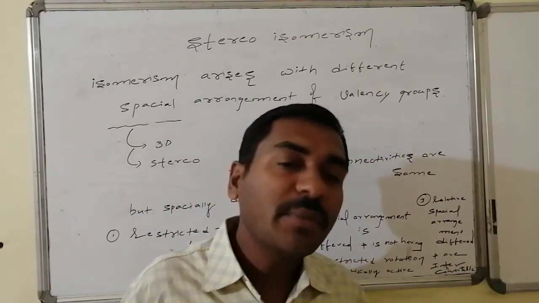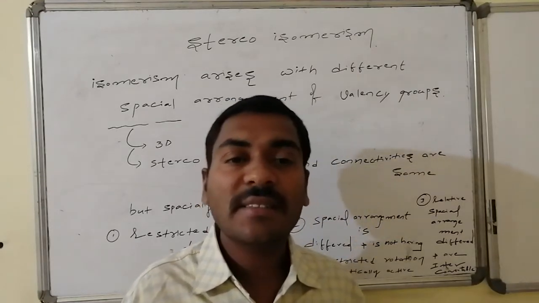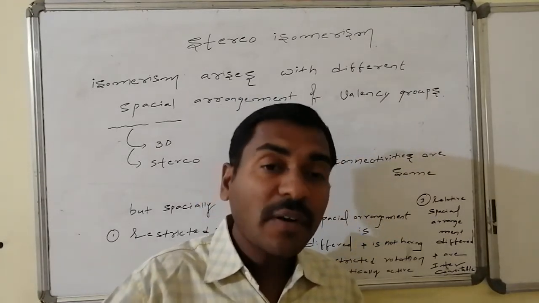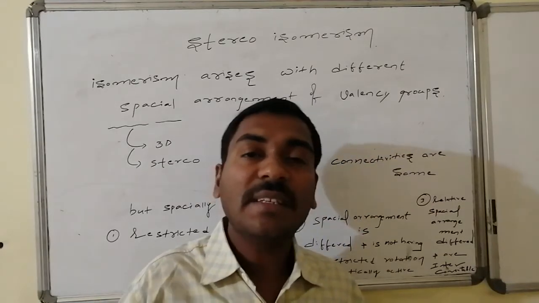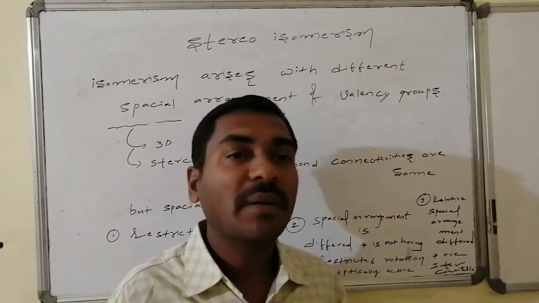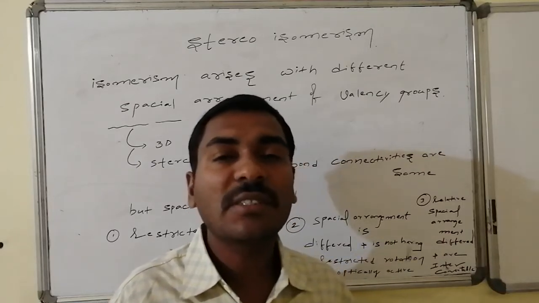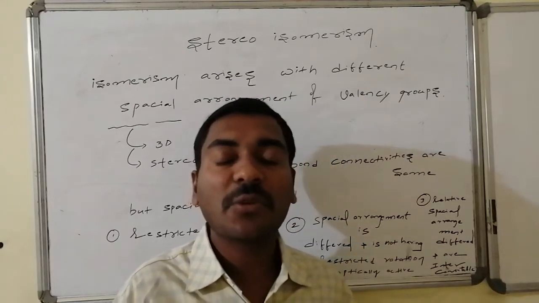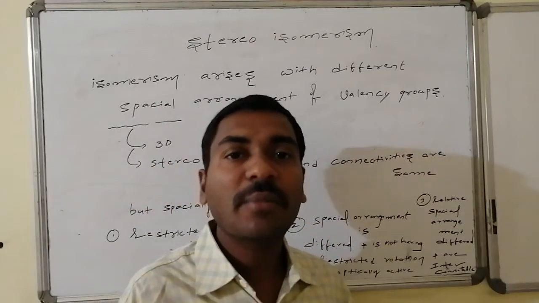The relative arrangement of connectivities on every atom is also same, but the relative arrangement of one atom to the other atom is different. Due to that reason, isomers are possible, but this isomerism is a special case. These isomers are interconvertible. Such type of isomerism and isomers are said to be conformational isomerism.